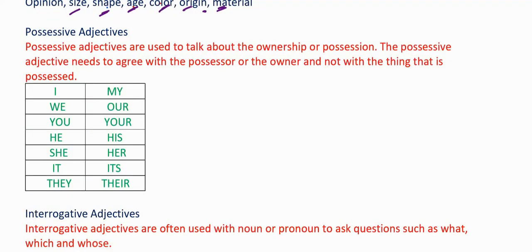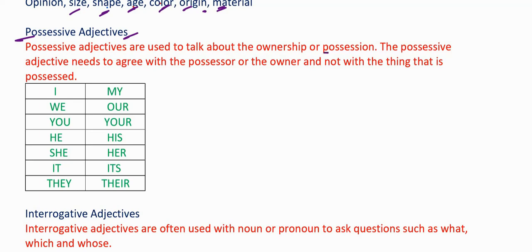Let us now look at the second category of adjectives, which are possessive adjectives. Now, we have looked at possessive pronouns. We are going to look at possessive adjectives. Possessive, as you already know, means ownership or possession. So possessive adjectives are used to talk about the ownership or possession.